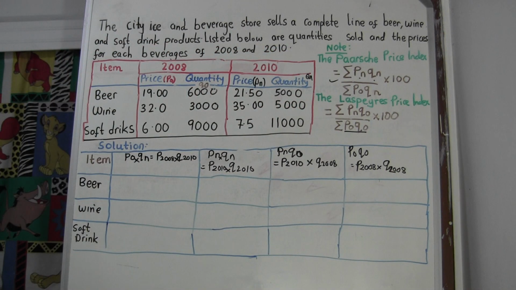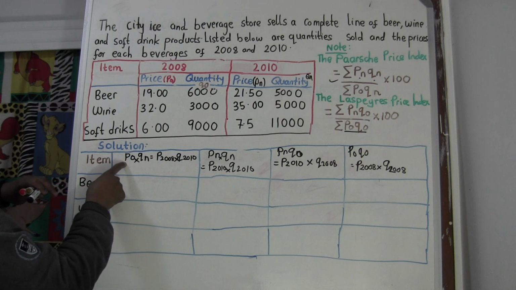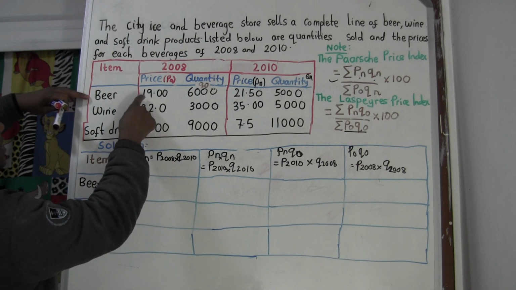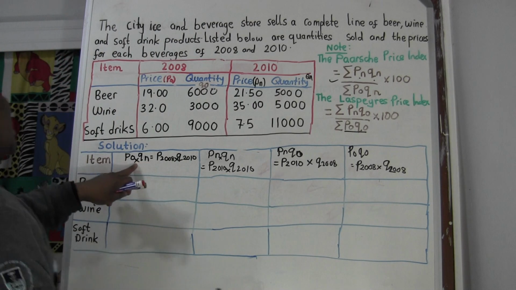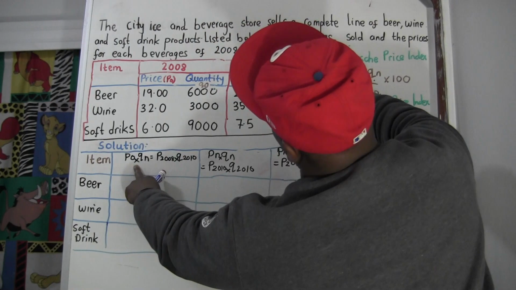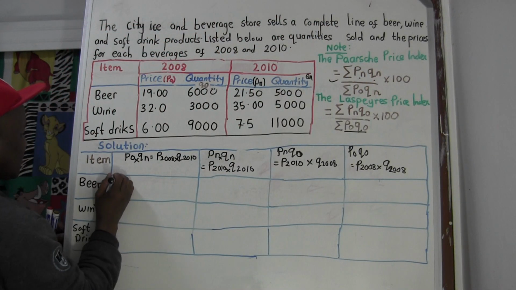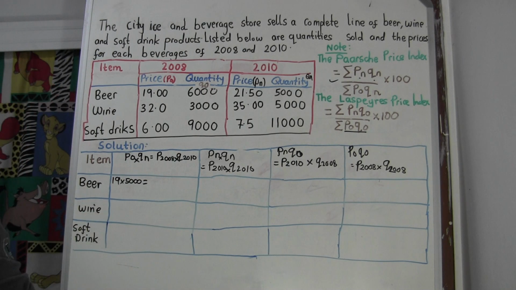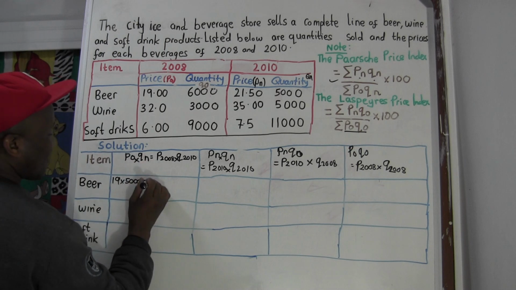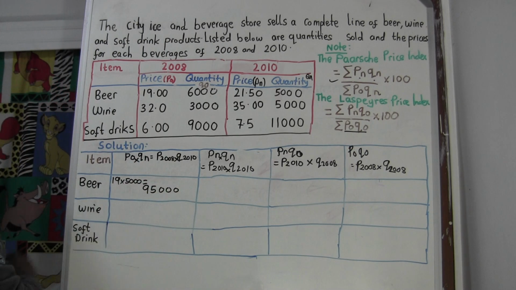Cool. So now we start with beer, because we have different types of price. For beer, what is the P0? For beer it is 19. So 19 times quantity N, 5,000. So 19 times 5,000 gives us 95,000. So that's it for beer.